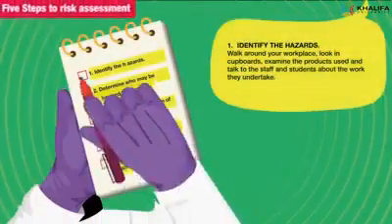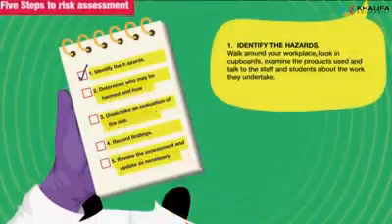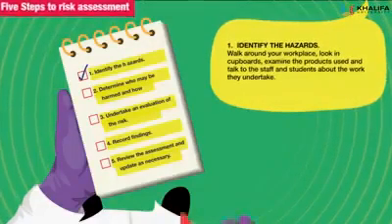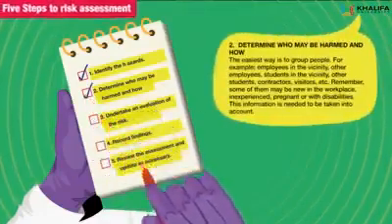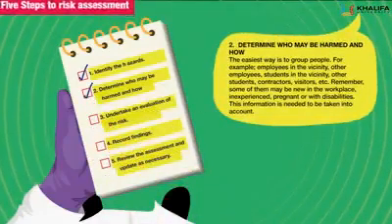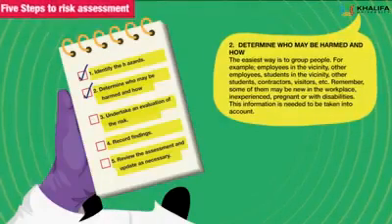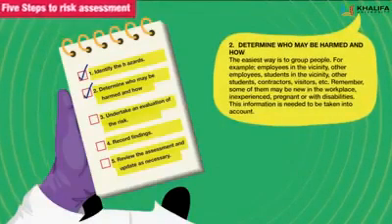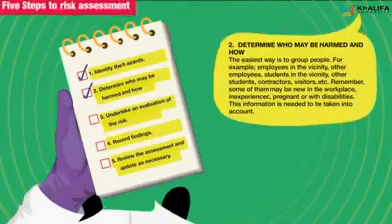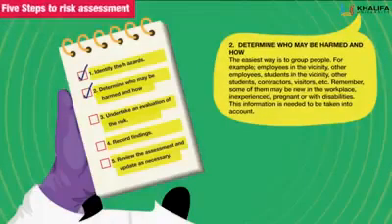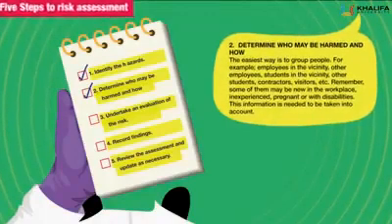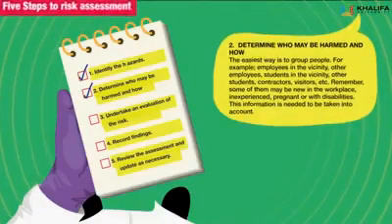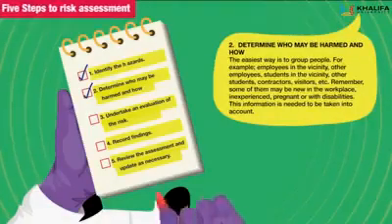1. Identify the hazards. Walk around your workplace, look in cupboards, examine the products used, and talk to the staff and students about the work they undertake. 2. Determine who may be harmed and how. The easiest way is to group people. For example, employees in the vicinity, other employees, students in the vicinity, other students, contractors, visitors, etc. Remember, some of them may be new in the workplace, inexperienced, pregnant, or with disabilities. This information is needed to be taken into account.